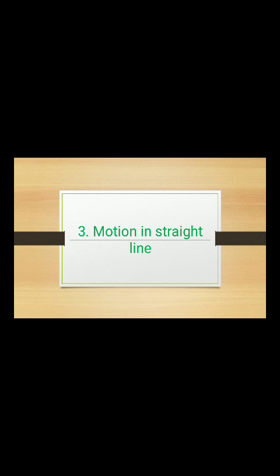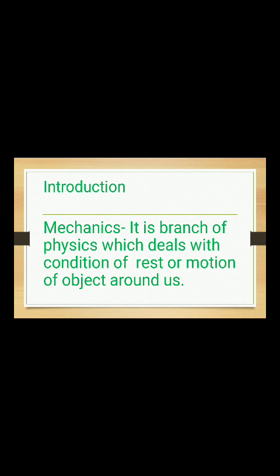Mechanics is the area of physics concerned with the motion of macroscopic objects. As you already know the difference between micro and macro, the word macro stands for very large objects. So mechanics is the area of physics concerned with the motion of macroscopic objects, or you can say that mechanics is a branch of physics which deals with the condition of rest or motion of objects around us.